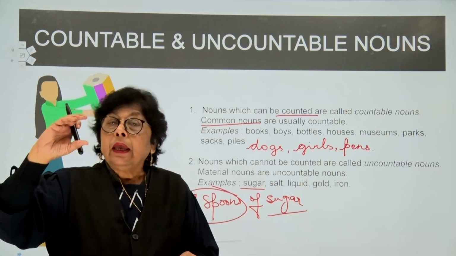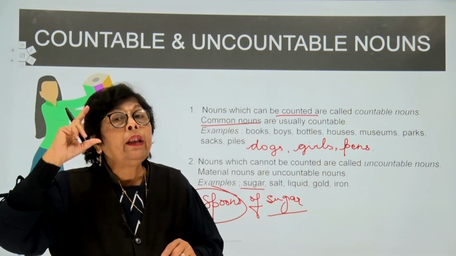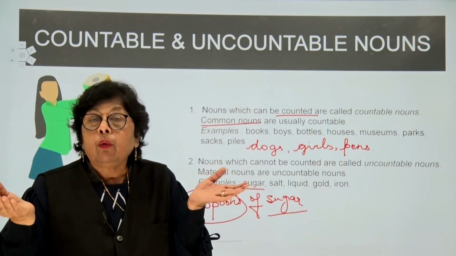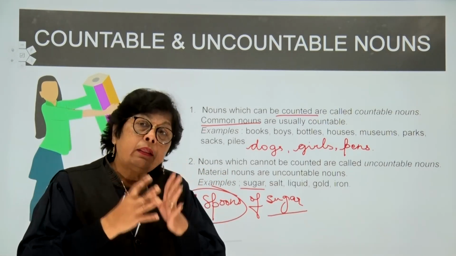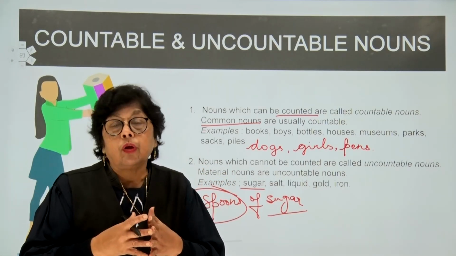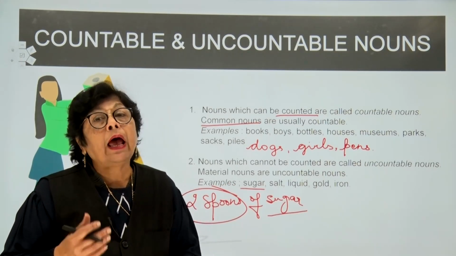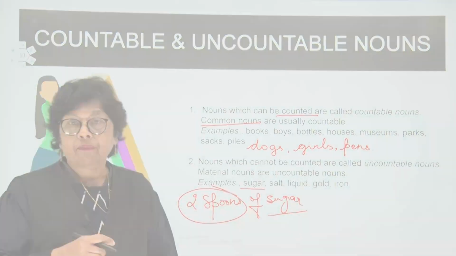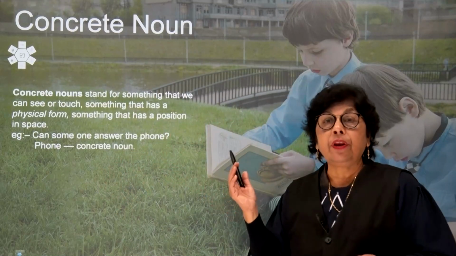I can say, give me 2 ounces of water. Give me 1 liter of water. But I can't say, give me liquids, right? We cannot count liquids. So children, in this, the material nouns, which we cannot count, children, they are termed as uncountable nouns, right? Next, kids, we have for you a concrete noun.